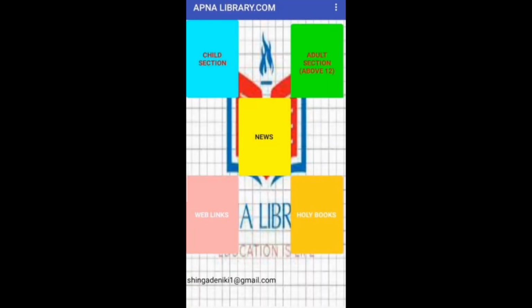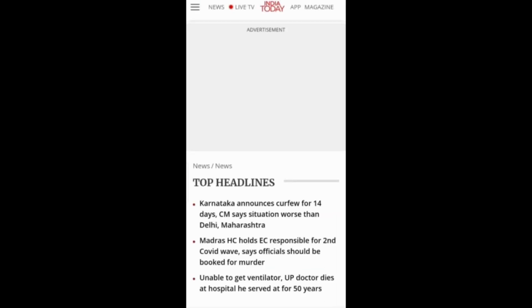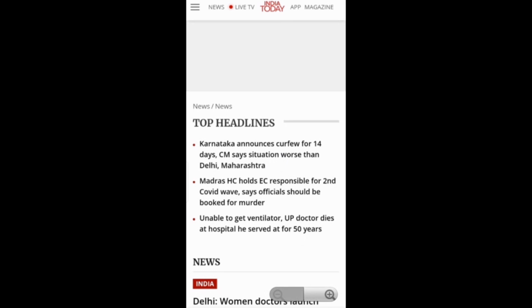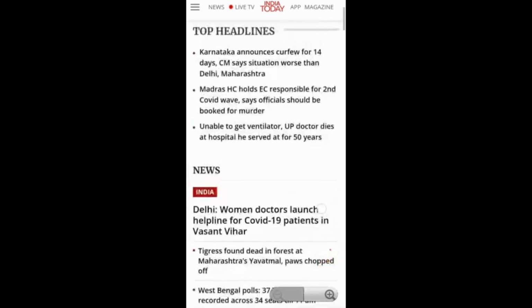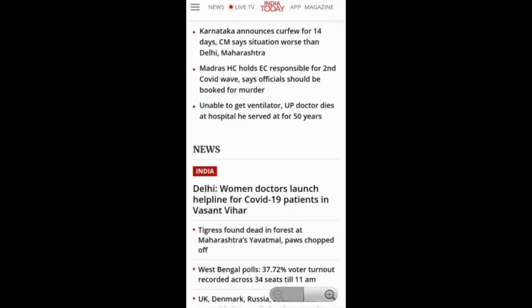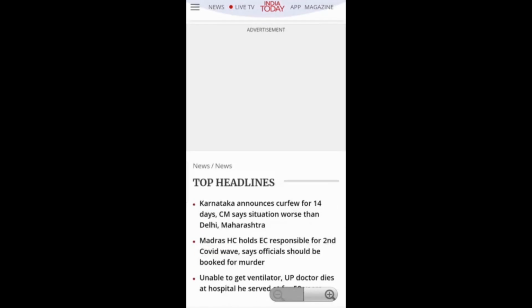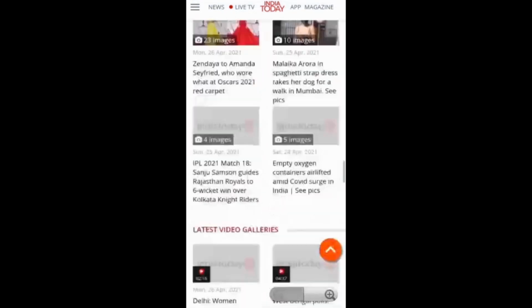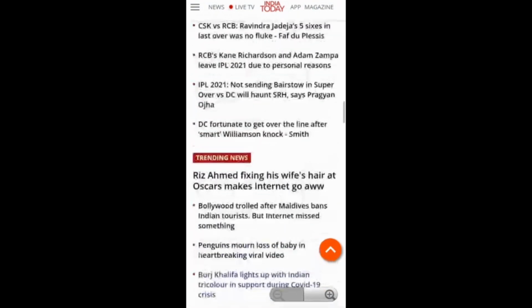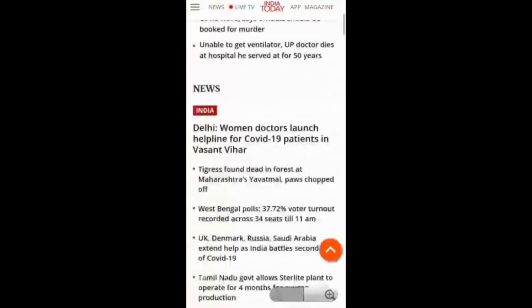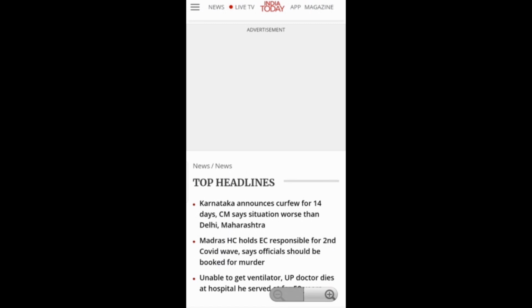The next attraction of this app is the news section. Every person watches news at least once in a day. This app shows you the top headlines of the day. These headlines are updated regularly. You can see there are many such headlines over here, like technology and trending news. These are specific sections, so whichever section you want, you can refer to at that time.